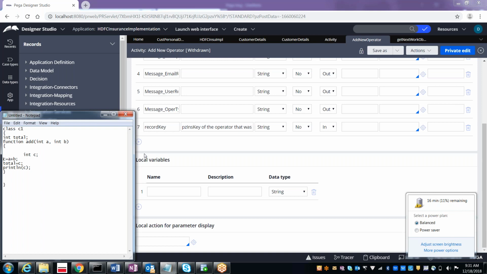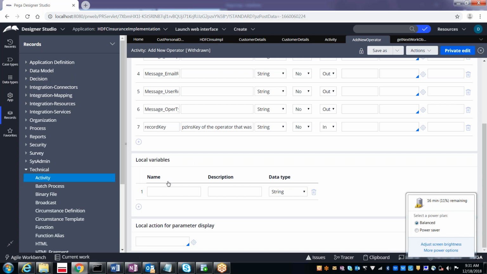And C is a property which is like a local. That means this total property is available for the complete class, but the C is available only within the add function. In the same way here also we have local variables which can be accessed only within this activity. If you declare any property like A1, which is an integer, A1 is a property name, you can give a description if you want, and the data type is integer. So this A1 is accessible only within this activity.